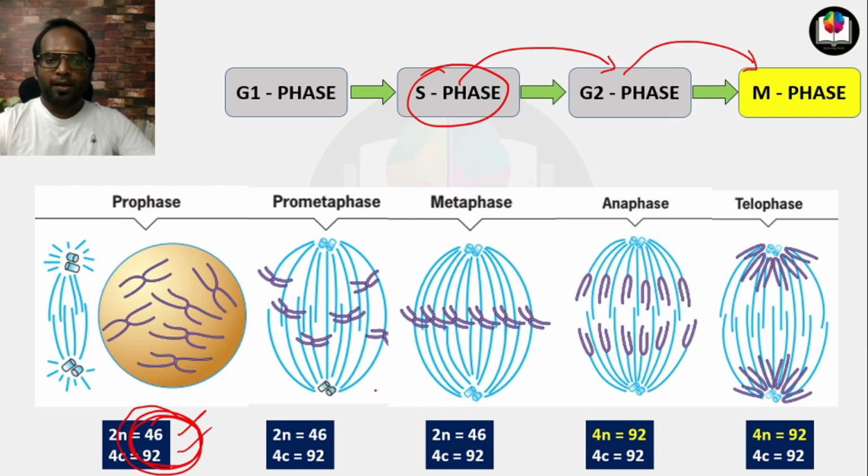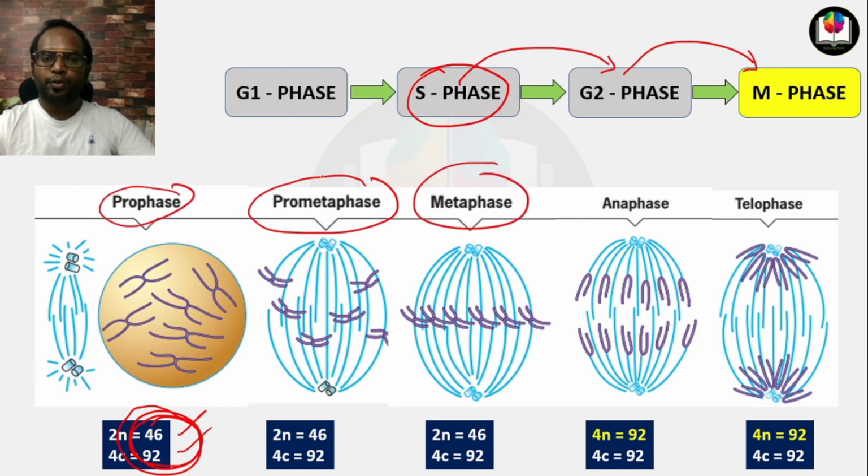When the prometaphase comes, the stage between prophase and metaphase, you can also call prometaphase early metaphase. Here also the number of chromosomes is 46, but the content is 92. You can see the structure is similar to what I drew in the previous slide.